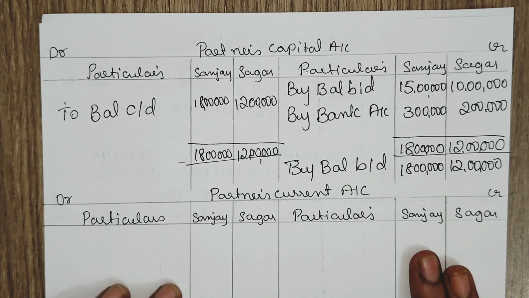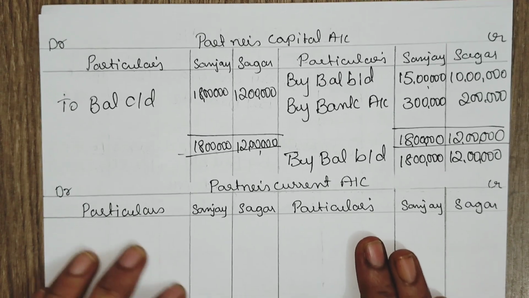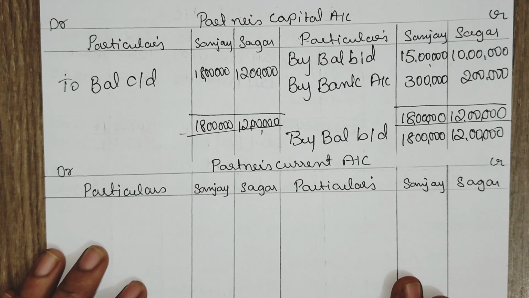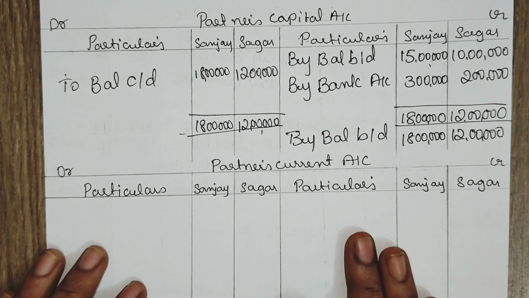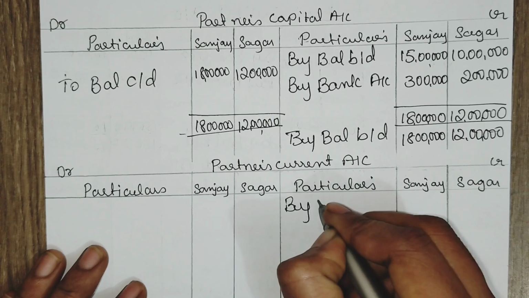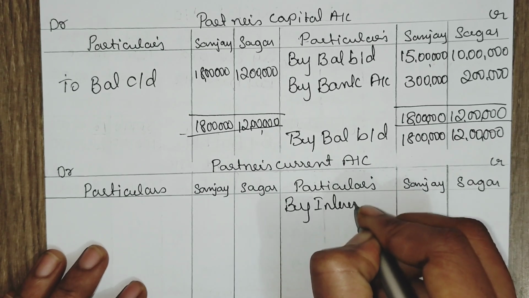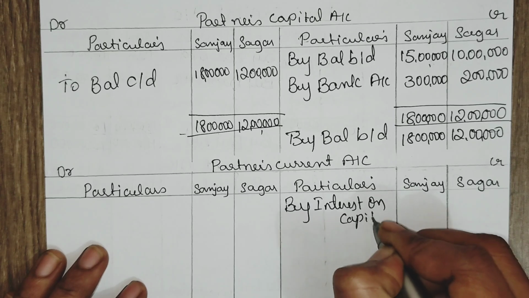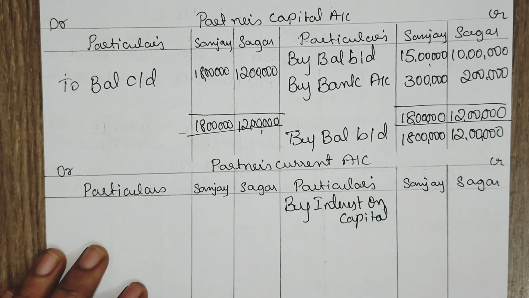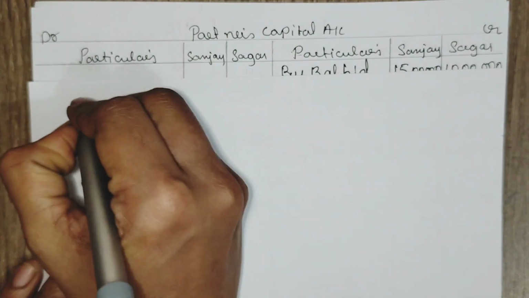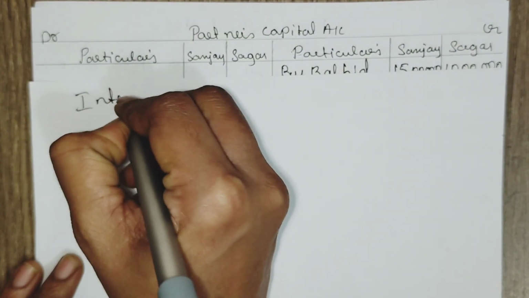One more account we need to prepare under fixed capital method, that is the partners' current account. For current account there are no opening and closing balances given, but interest on capital is given. Let us calculate interest on capital.